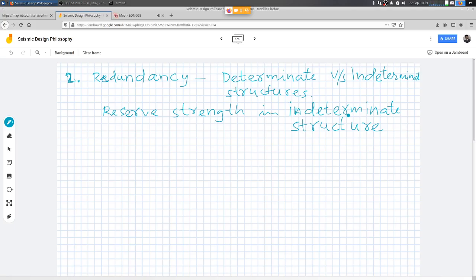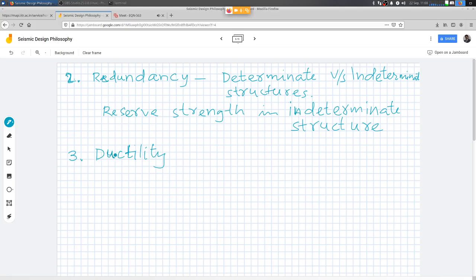Right? And another thing that we need is related to this redundancy, but it goes beyond redundancy. This is ductility. Right?